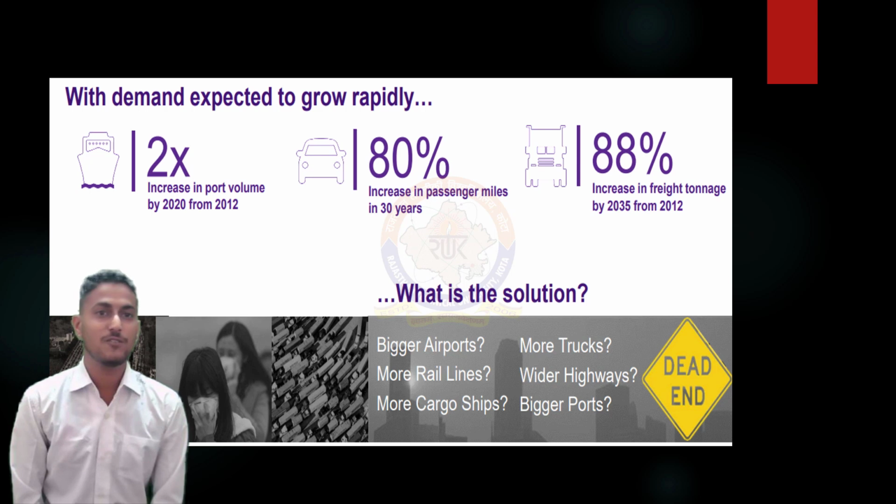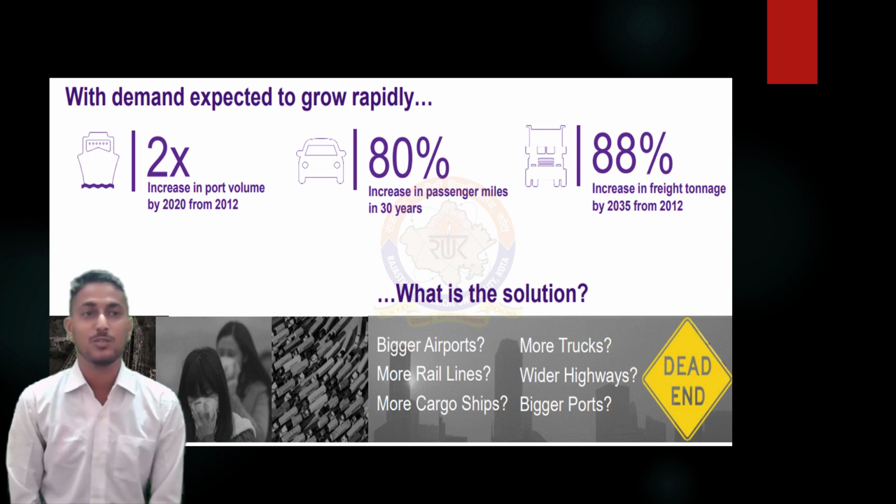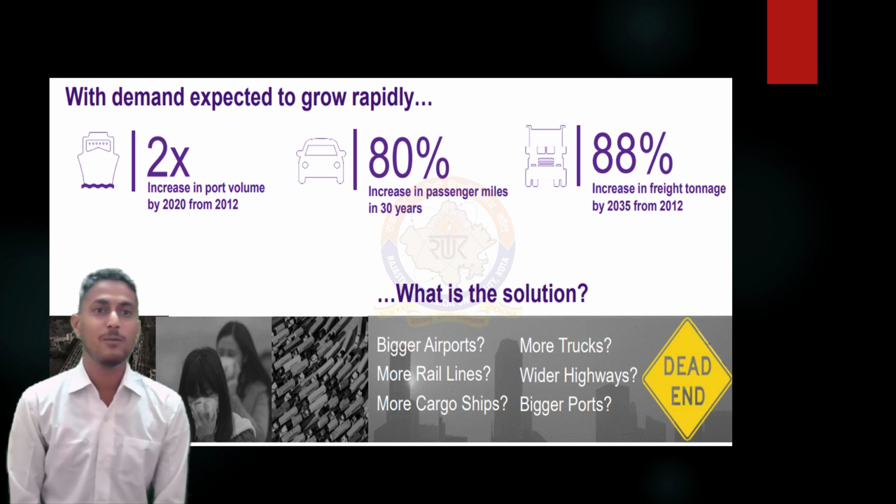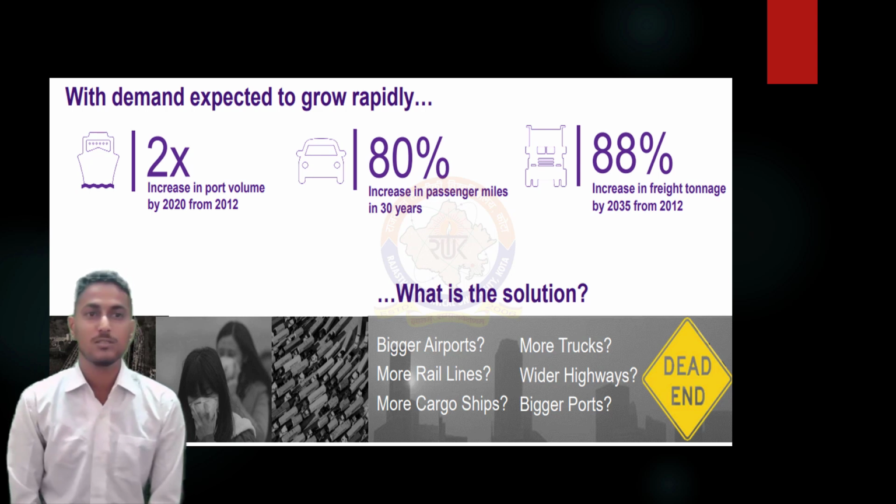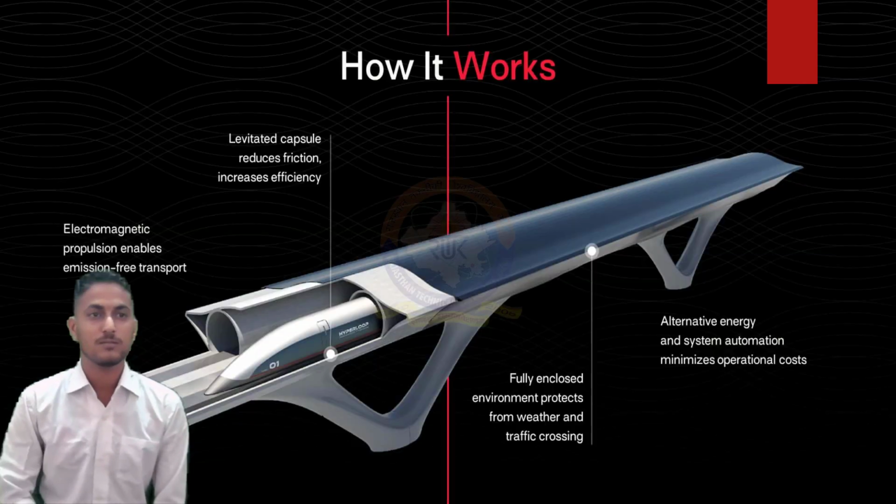As the world is advancing forward, basic needs of human existence also need an exponential increase. We will be seeing an 80% increase in the average passenger mile distance. The freight tonnage would also be increased by 88% by 2095. So, what will be the solution? Can we build more airports, rail lines, highways, ports exponentially with the demand? The answer is no. These demands can only be met with the new modes of transportation.